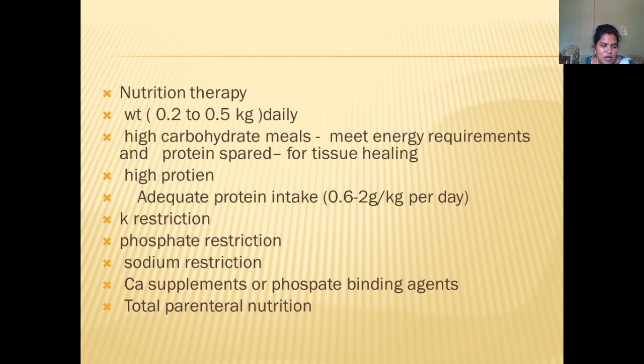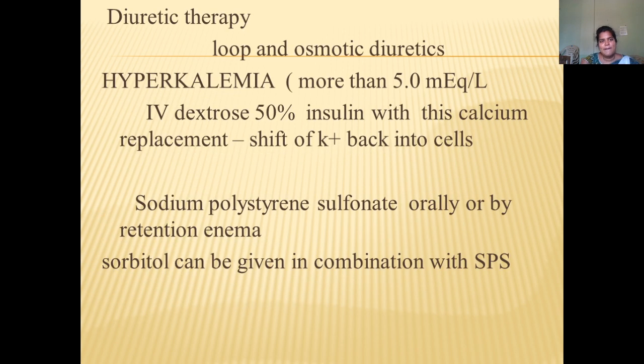And potassium restriction, obviously potassium, phosphate and sodium restriction should be there, and calcium supplements and phosphate binding agents can be given, and sometimes total parenteral nutrition. So sometimes the patient may have total parenteral nutrition also. For diuretic therapy, we have loop diuretics and osmotic diuretics. Hyperkalemia is a very dangerous complication. If it is more than 5 milliequivalent per liter, we have a treatment, that is IV dextrose.